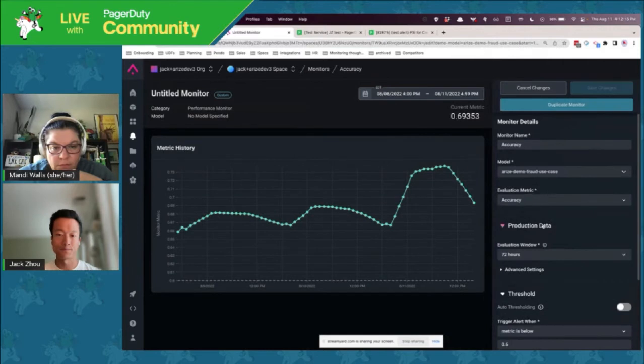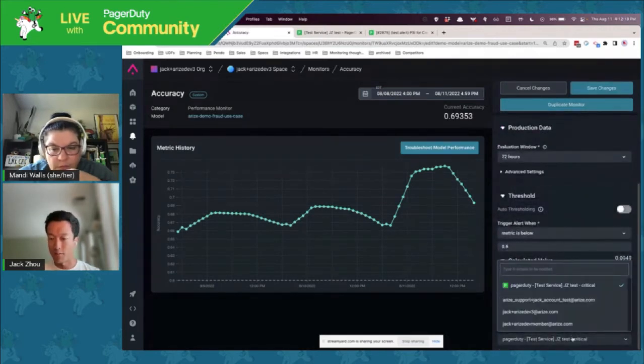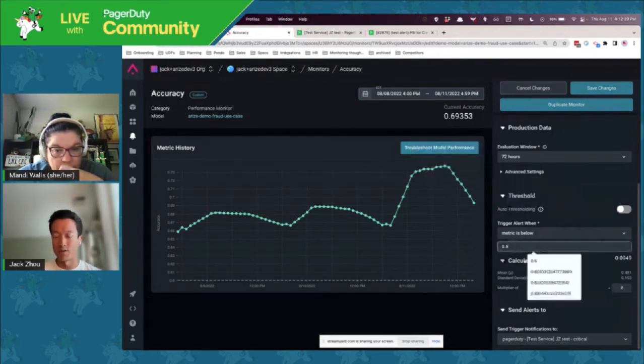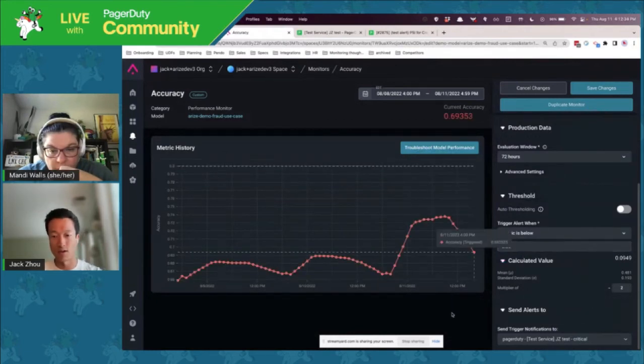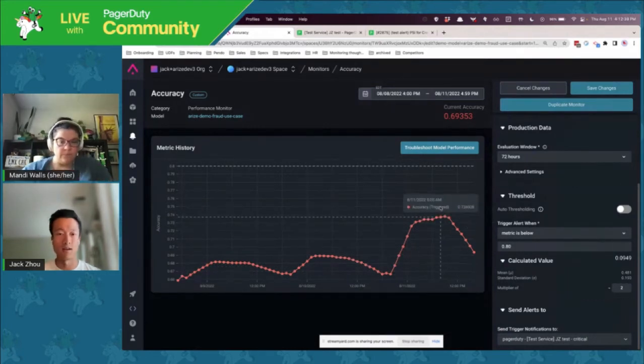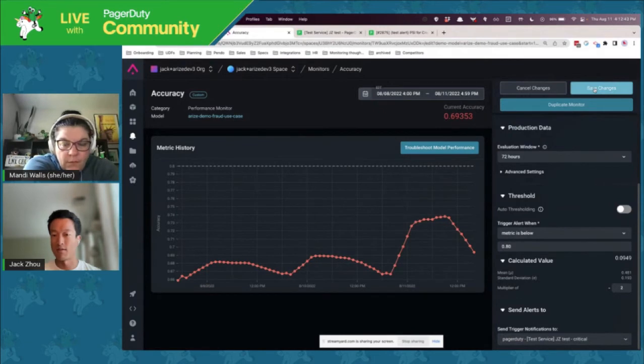And so I have PagerDuty as the alert, but let's say that, again, in the scenario my boss is like, it needs to be at least 80%. So right now the threshold is at 0.6 or 60%. So let me change this. And when I change that, you can see, okay, yeah, the recent performance is below the threshold. And let me just save that.